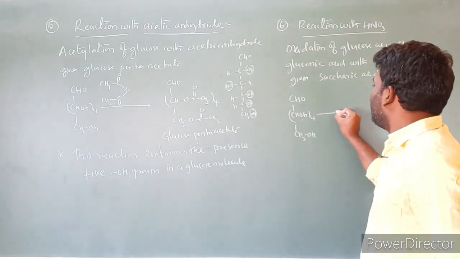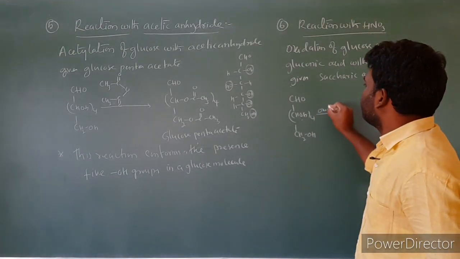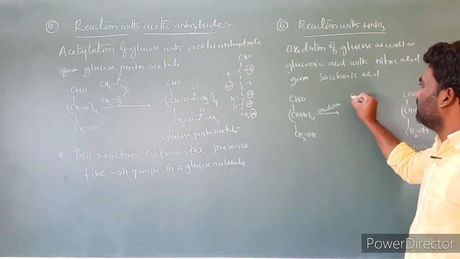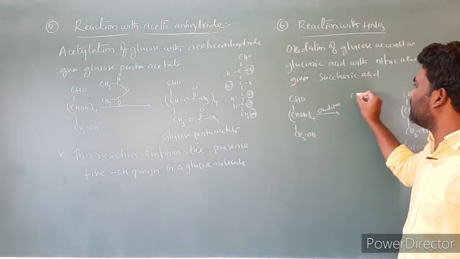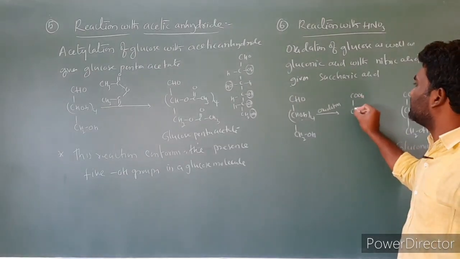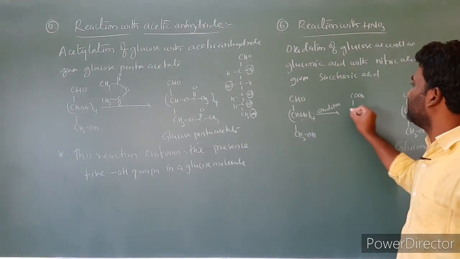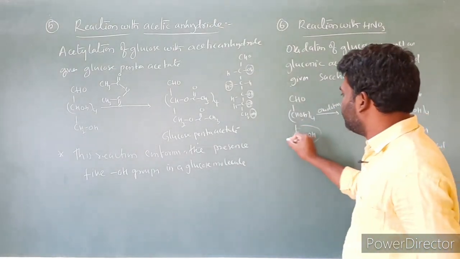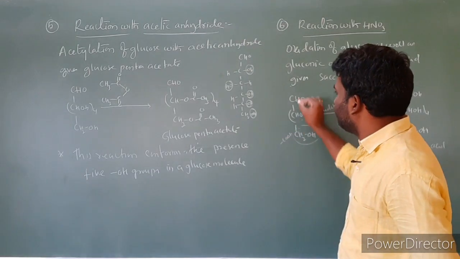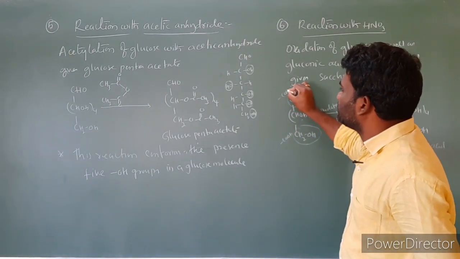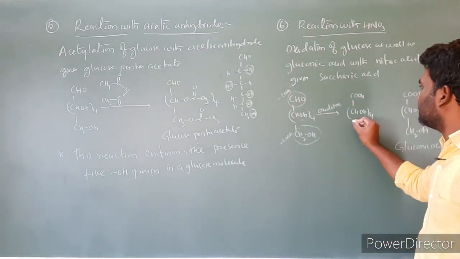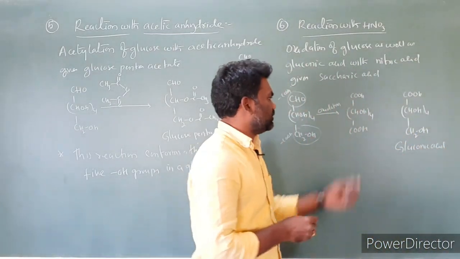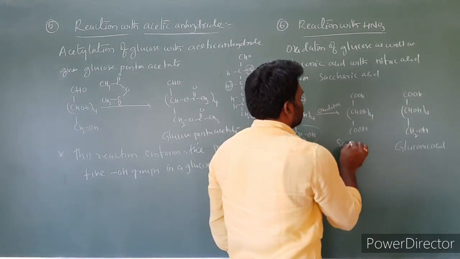Upon oxidation of glucose, the CHO group converts into the COOH group, the middle part remains CHOH taken 4 times, and the CH2OH group also converts into COOH. So the product is COOH, CHOH taken 4 times, COOH. This is called saccharic acid.